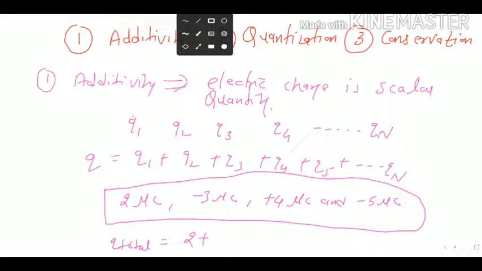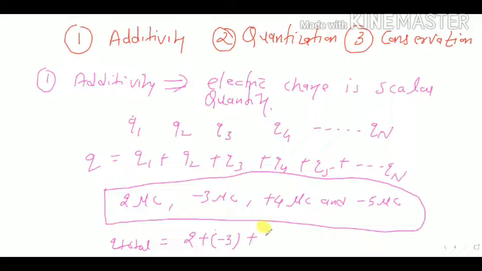Okay, 2 plus minus 3 plus 4 coulomb charge, then minus 5. A plus comes in between because we are adding, but the sign has to be considered. So that will give you 2 minus 3 plus 4 minus 5. So what is the total result? 2 minus 3, 2 and 4 is 6, and minus 5 minus 3 is minus 8. So basically here you will get minus 2 microcoulomb charge. So minus 2 microcoulomb is the total charge.